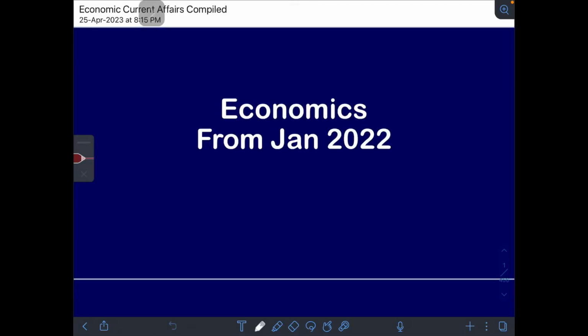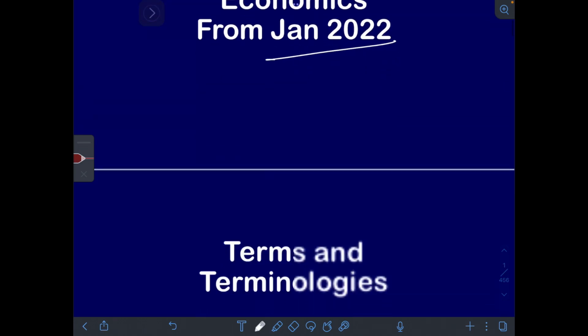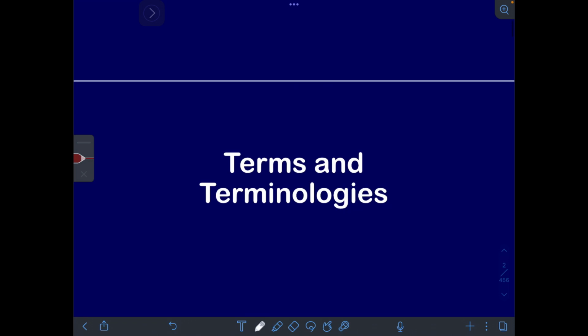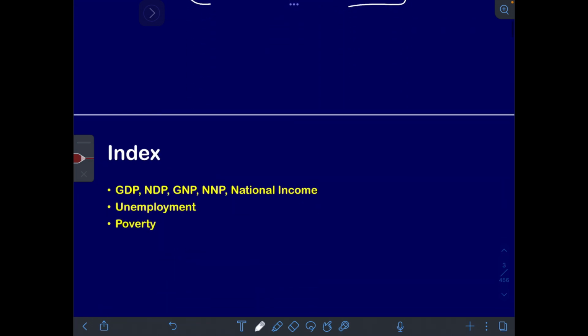Hello friends, welcome to economics class, and here we are going to deal with the current affairs from January 2022, and we'll be going through the important topics here based on the current affairs from last year. So first we are starting off with terms and terminologies which appeared in the news.